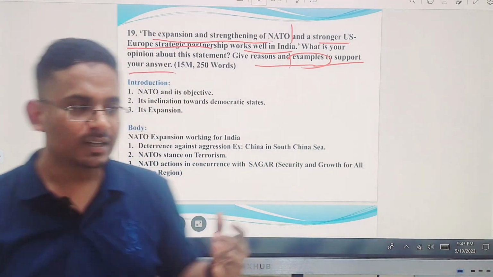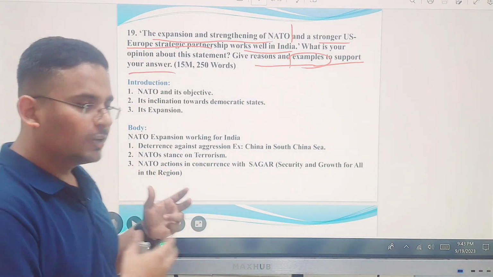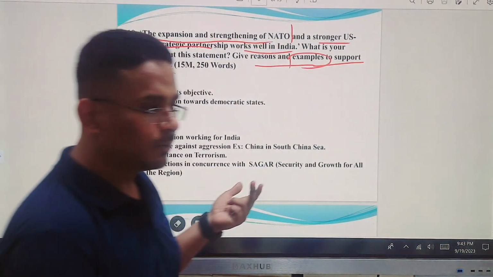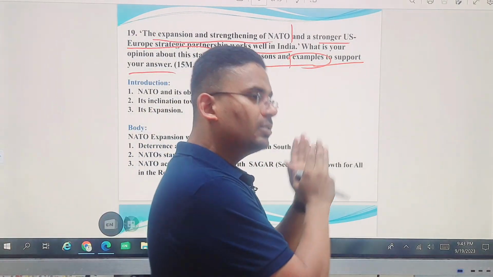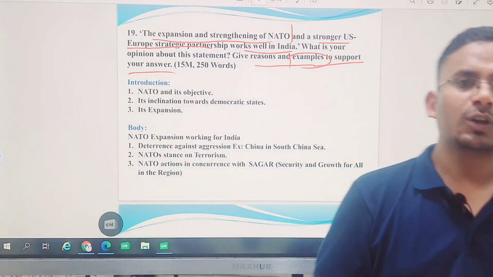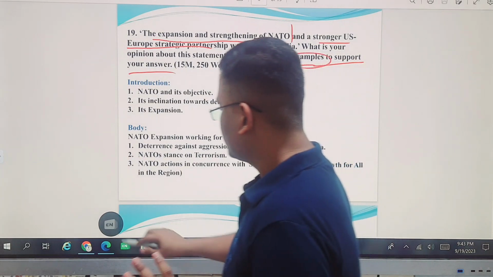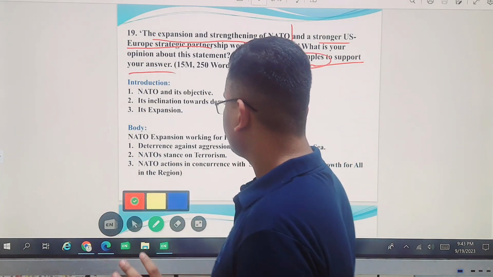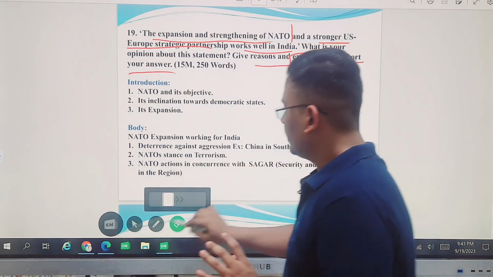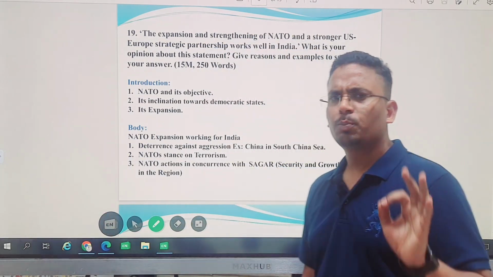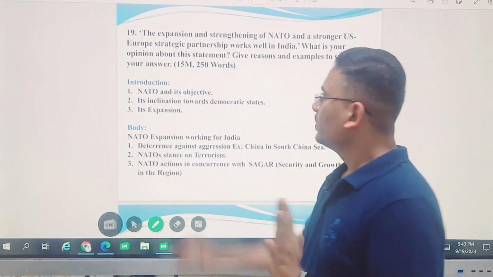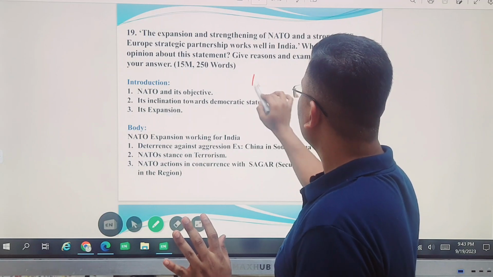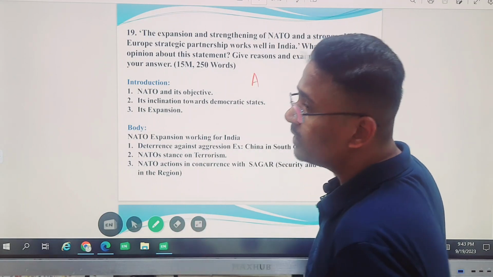Okay, what they are telling: the NATO, the stronger NATO and its expansion. First thing. Second one, the US-EU, US-Europe partnership. How they are going to work for India? First, talking about NATO. See, what is NATO actually? NATO is a security alliance basically. It's not a political, but it's a security alliance which is signed between America and the northern Atlantic regions.